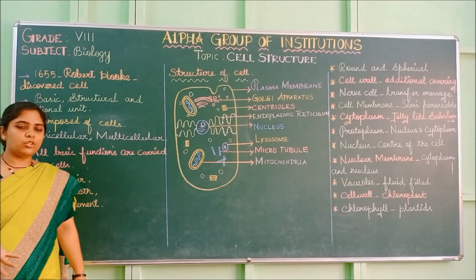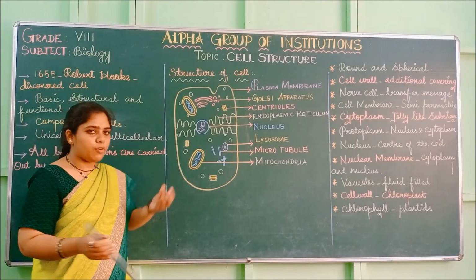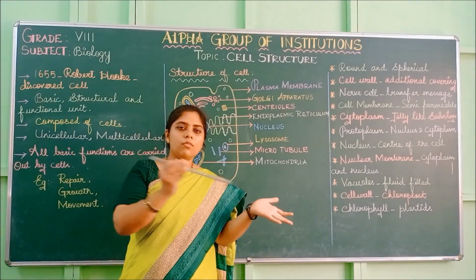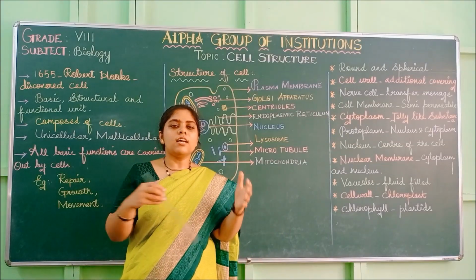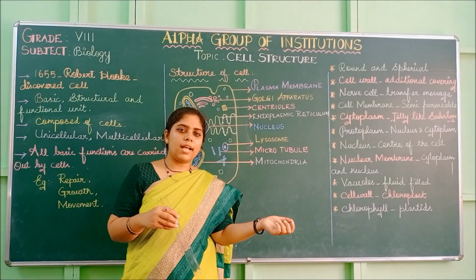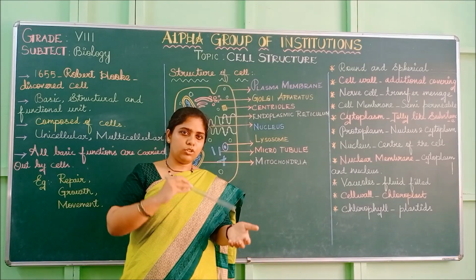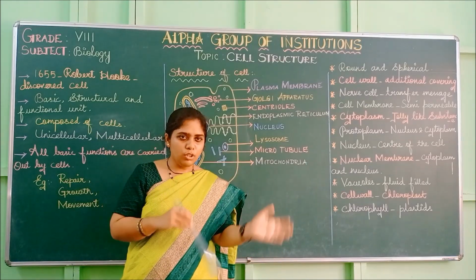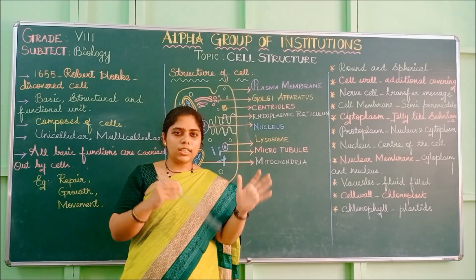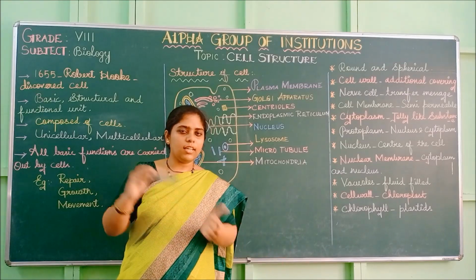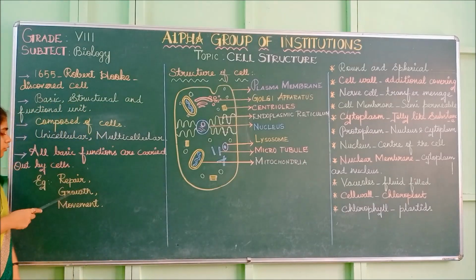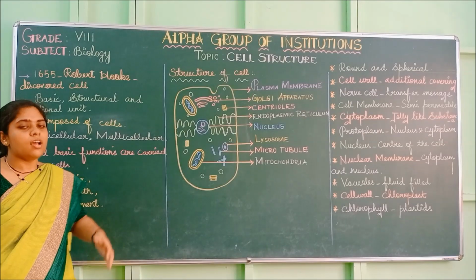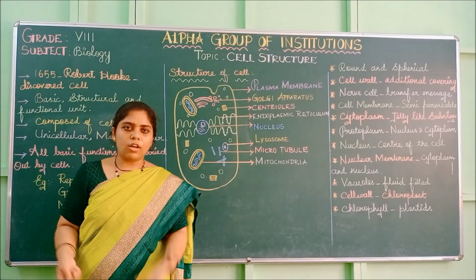So that is why cells are needed for repairing the tissues and for growth. All living things grow. From a small baby, we grow into a huge adult. If you take plants as an example, from a seed it grows into a huge plant. So growth happens. For that also cells are needed. That is why they help with growth. And finally, for movement. For moving from one place to another, we need cells for the functioning of the body.